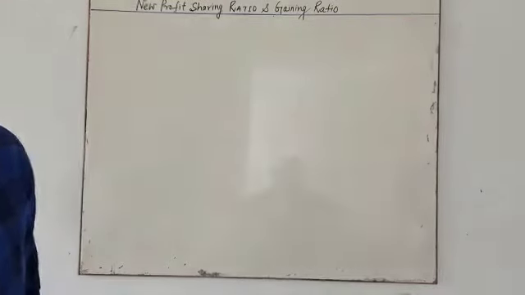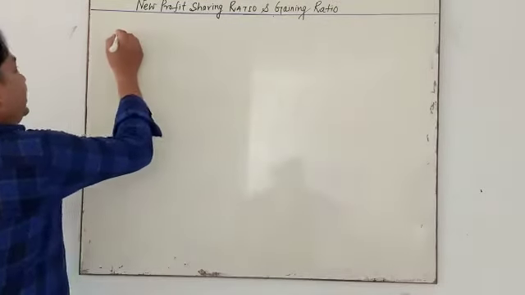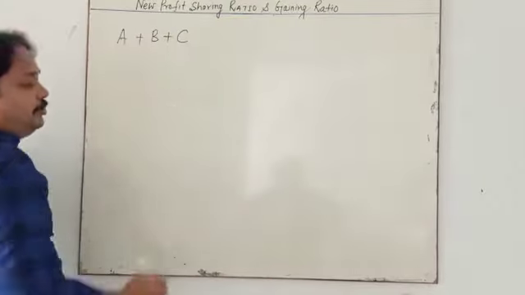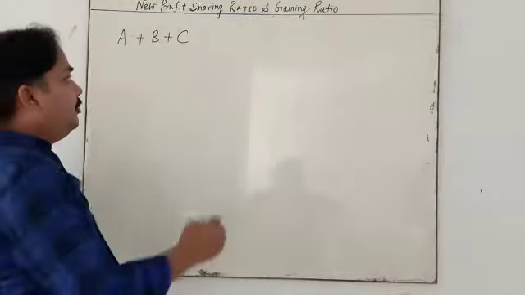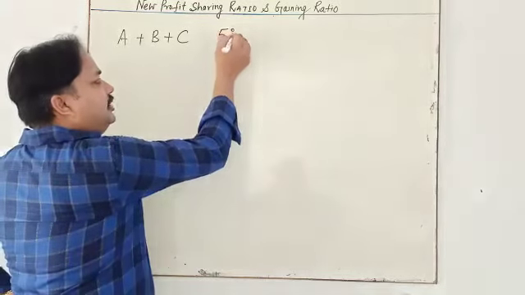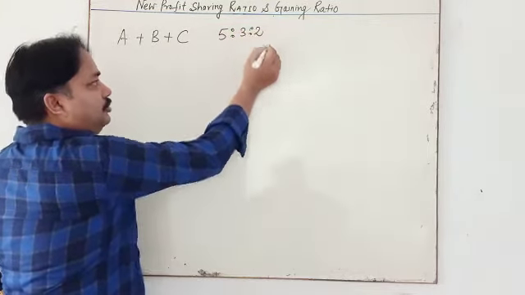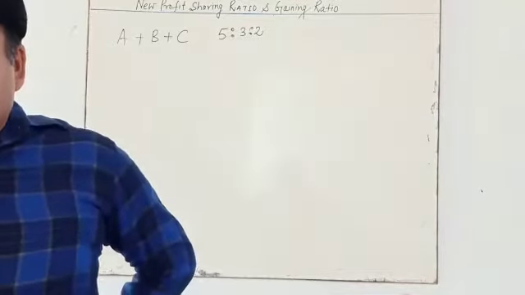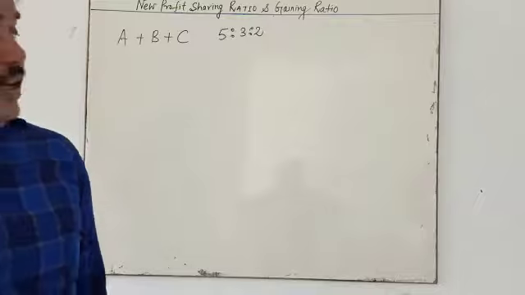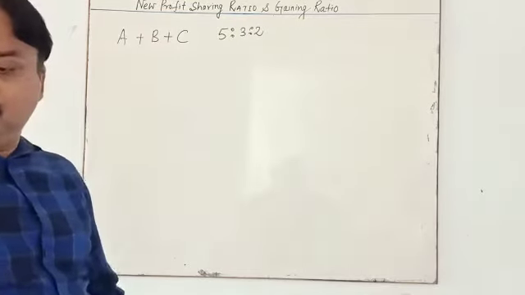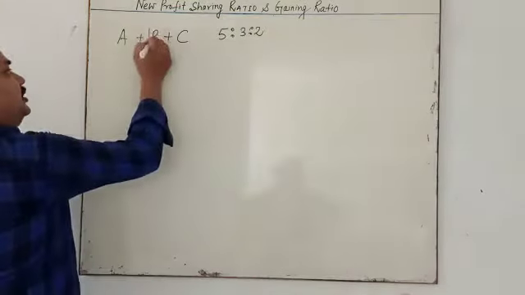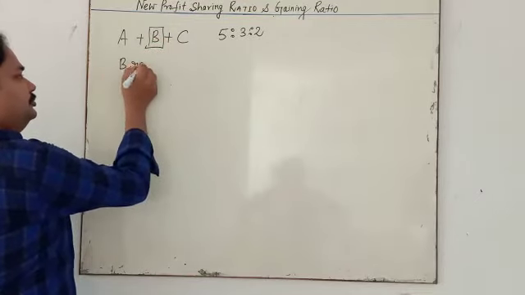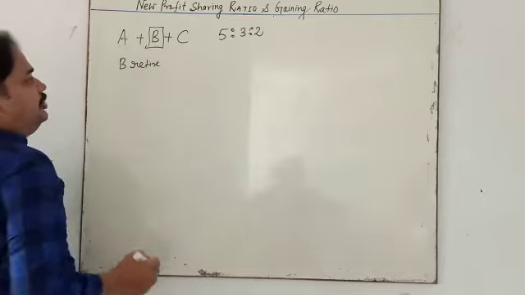Okay, suppose A, B and C are partners. They have a profit sharing ratio of 5:3:2. So in this question, my dear student, B is going to retire. Suppose B is going to retire.